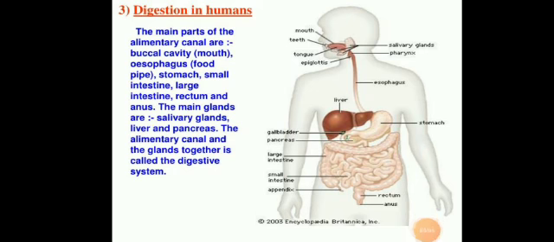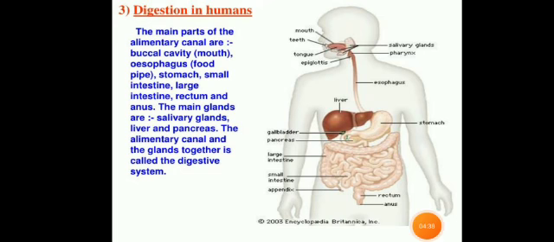Now, students, we will discuss the next, that is nutrition in human beings. So first of all, students will understand the main parts of the alimentary canal: buccal cavity, esophagus, stomach, small intestine, large intestine, rectum, and anus. And there are also some glands which help in digestion. And these main glands are salivary glands, liver, and pancreas. The alimentary canal and the glands together are called the digestive system.